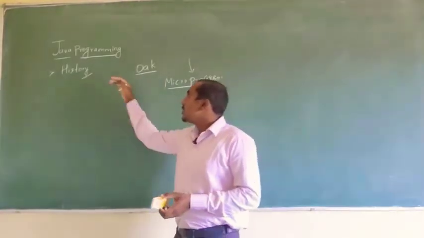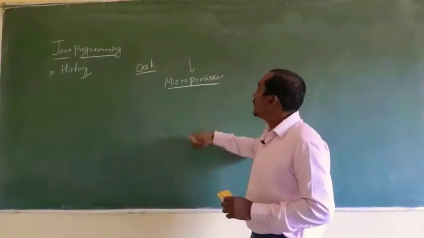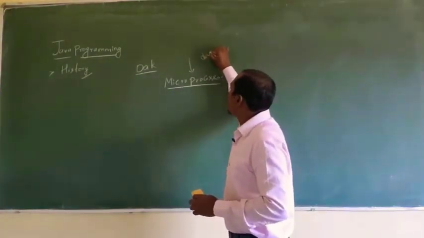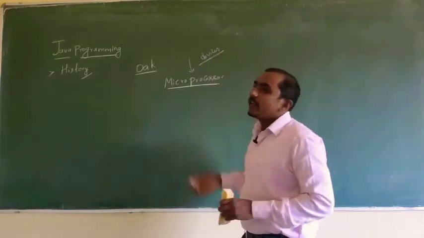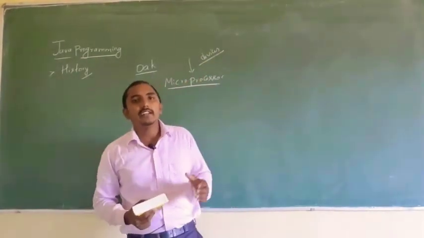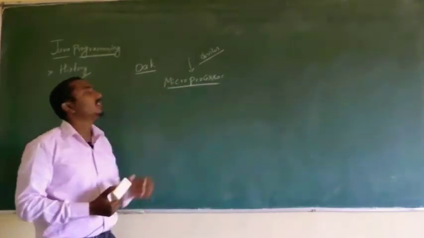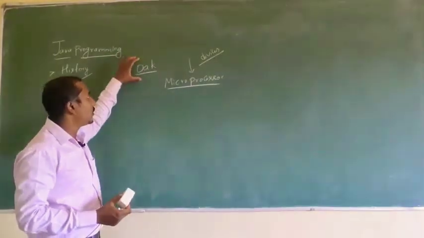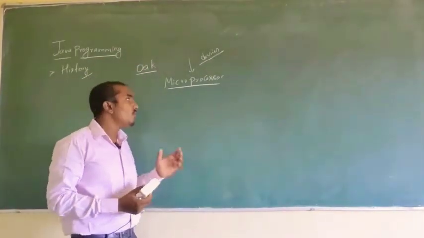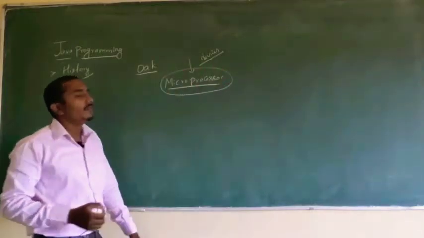So, initially this language, which is called Oak, was developed for devices. What kind of devices? As I told you, any communicable devices or any other kind of electronic devices. For those devices, they developed this language, or these particular instructions, in the form of Oak. That was used by the microprocessor for giving the result.